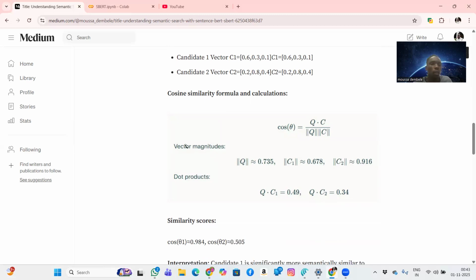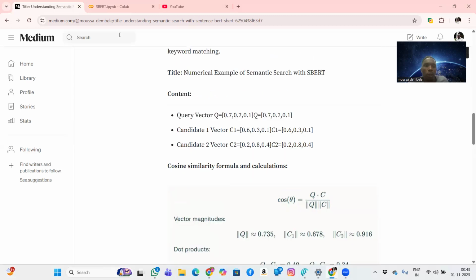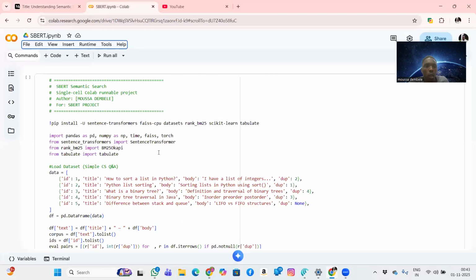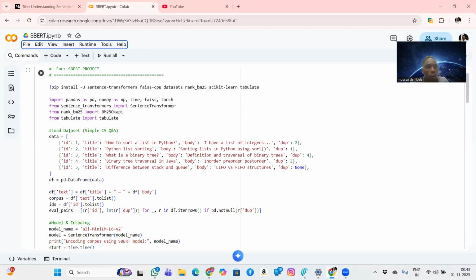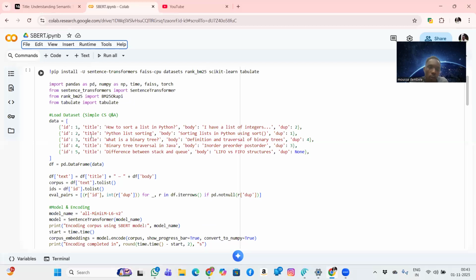After that, I will show you the Google Colab script where I implement the code in Python. I first import the necessary libraries, then load the dataset, a simple small dataset.